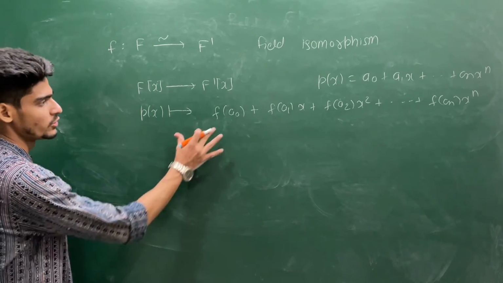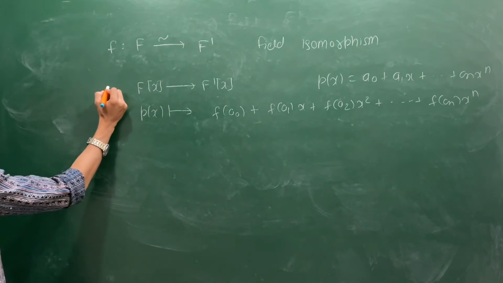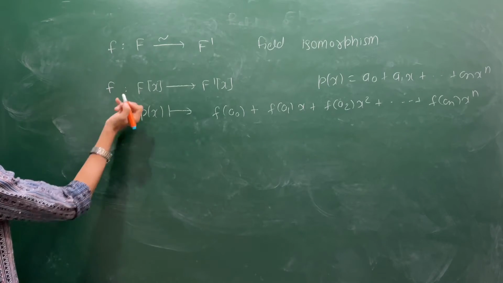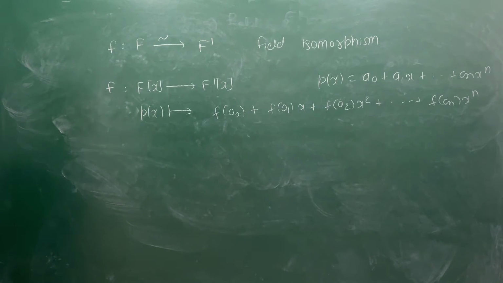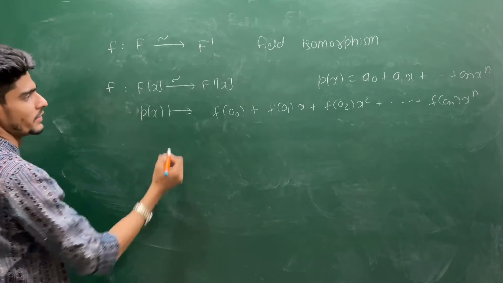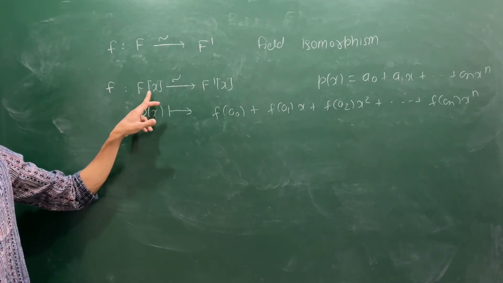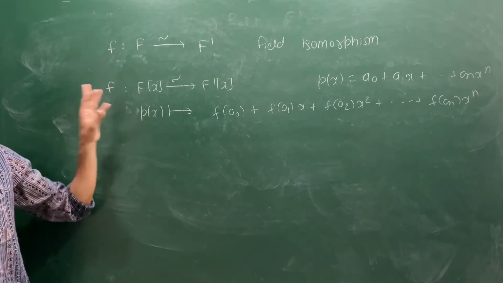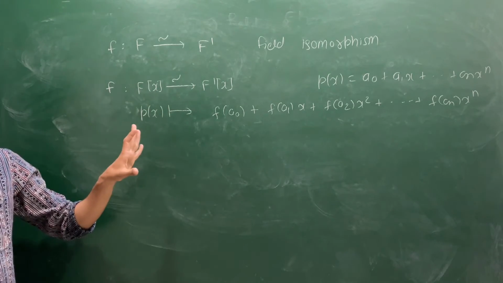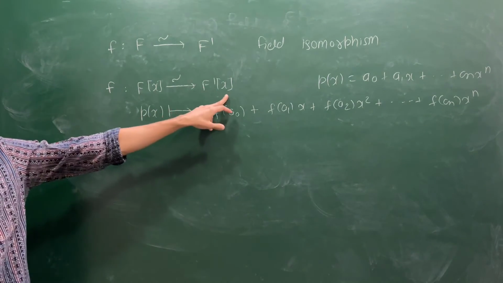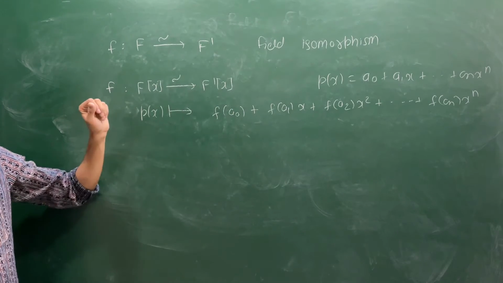So once you have this mapping, let me call this as f again. So this becomes again an isomorphism, but this is not a field isomorphism, because this F being a field, this F[x] is not a field. So this F[x] is a ring, which is a very nice ring, which is a PID. F prime[x] is also a PID, which is not a field.